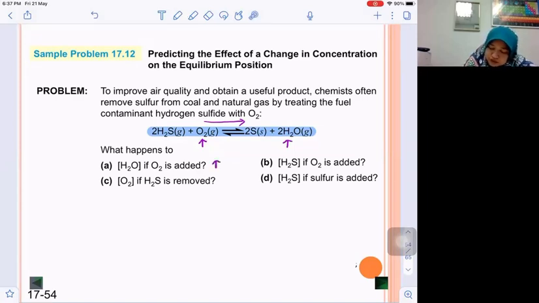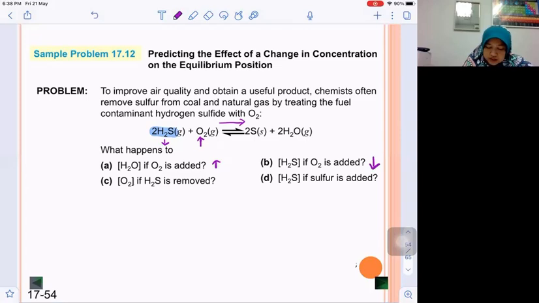For B, what happens to the concentration of H2S if oxygen is added? So it is the opposite. We want to see what happens to the concentration of H2S if we add oxygen. When we add oxygen, we have to consume it and the reaction shifts to the right. So the oxygen needs to react with H2S, shifting to the right to produce 2S and also H2O. When the oxygen consumes H2S, the H2S concentration will decrease.